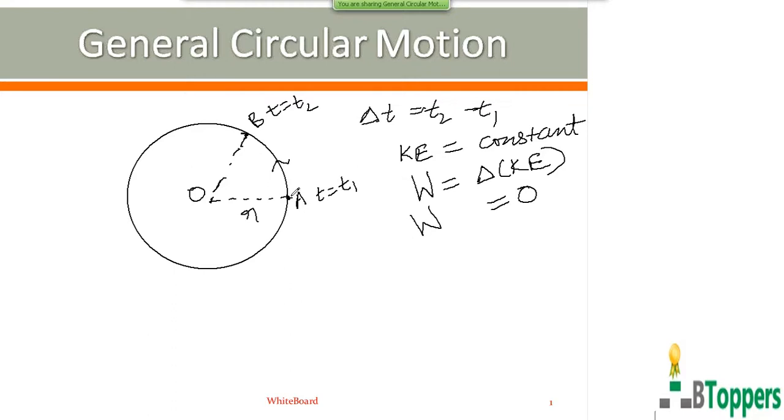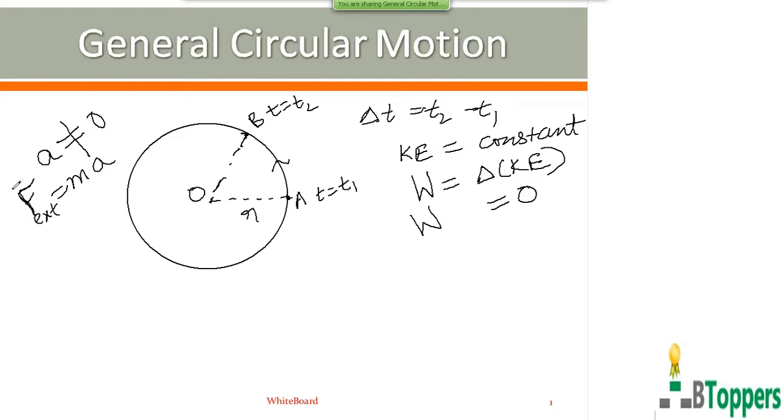So in uniform circular motion, speed is uniform but velocity is not constant. Velocity is not uniform because the direction of the velocity changes continuously from instant to instant. Therefore, we can say that in uniform circular motion, the particle has an acceleration which is not equal to zero. Small a denotes the magnitude of acceleration. So the particle will have an acceleration due to change in the direction of the velocity. The moving particle has a finite mass. Then there must be a resultant external force on the particle which produces this acceleration.